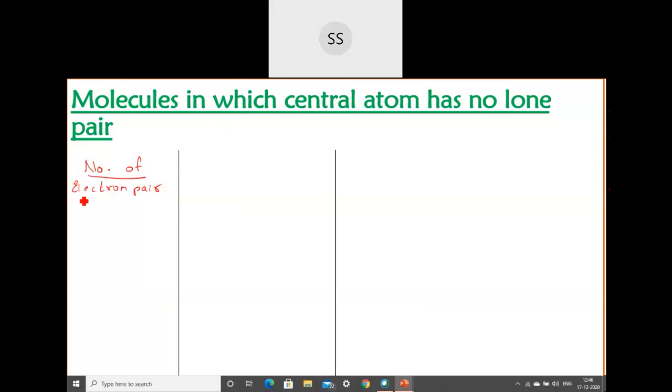In the first column you write number of electron pair. Here I am talking about the number of bond pair of electron. And the next one you write molecular geometry. And in the third one, we will take down the examples.